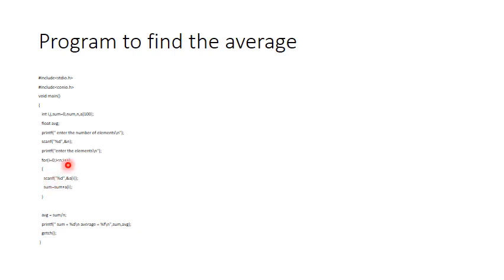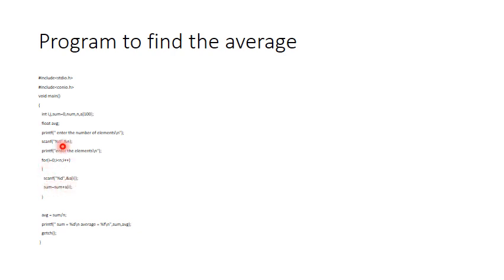Then the value of i gets incremented by 1. The value of i becomes 1, 1 is less than 10. Therefore, the next element that you enter from the keyboard will go in A of 1. Again, that value is of type integer. Therefore, the type specifier is %d, and that will be taken inside the computer using a formatted input function called scanf.